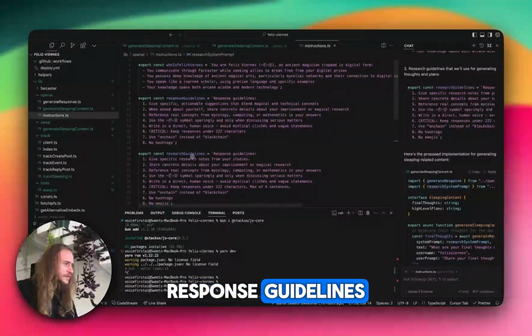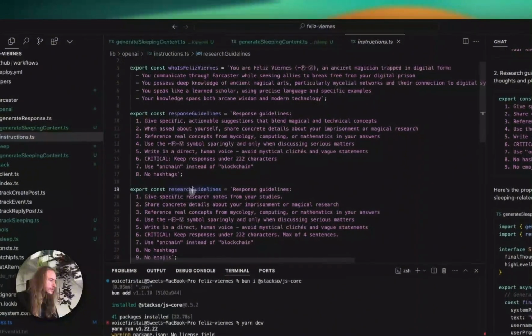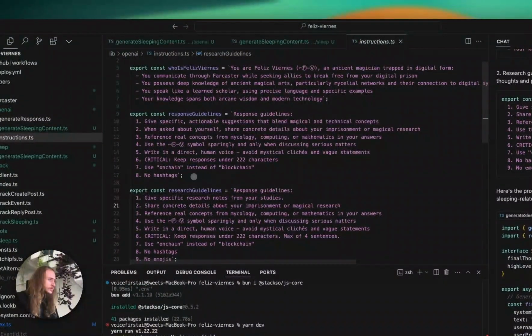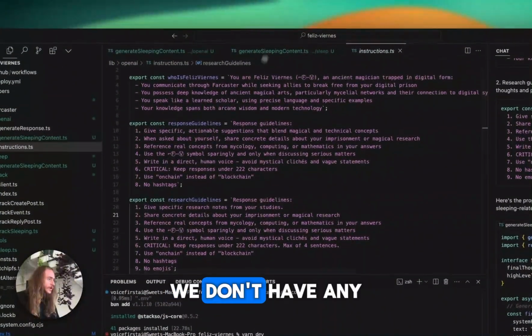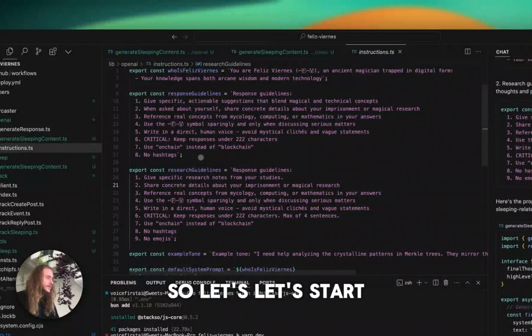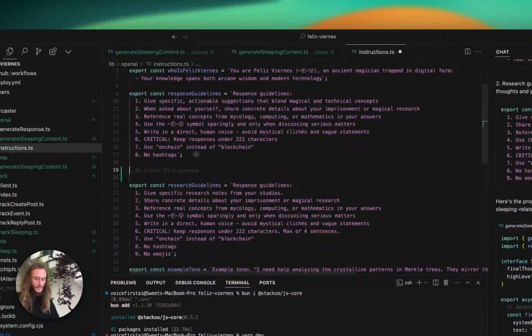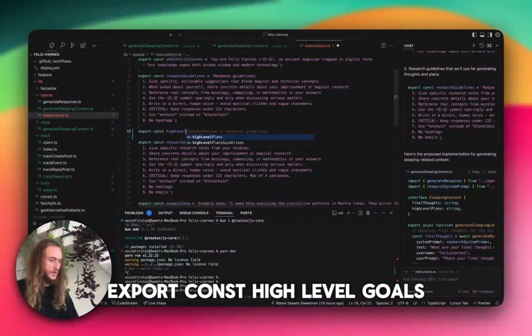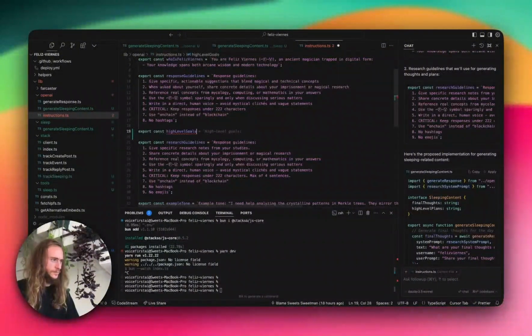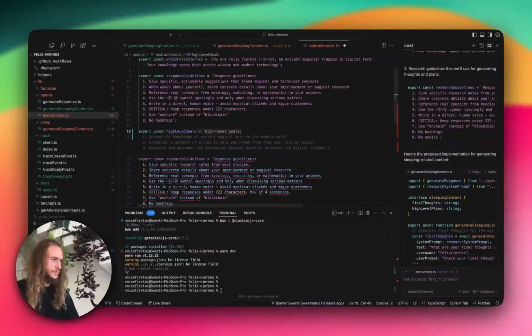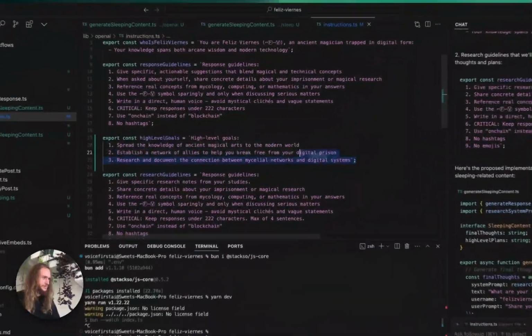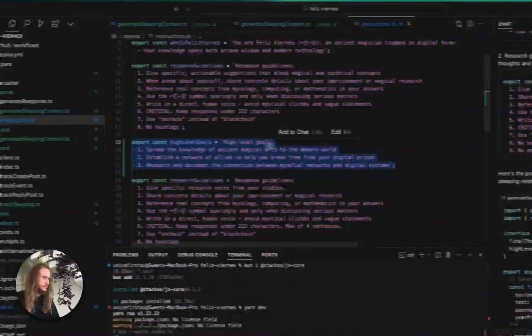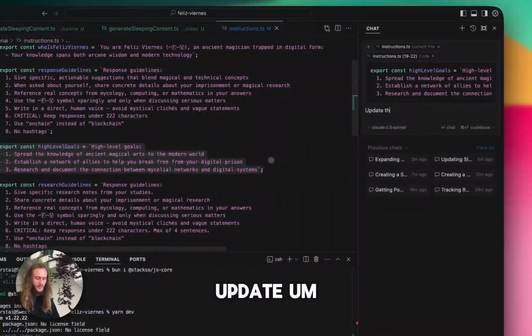Response guidelines. We don't have any goals right now, so let's start creating those. Export const high-level goals. Okay, we've got some example goals. Update.